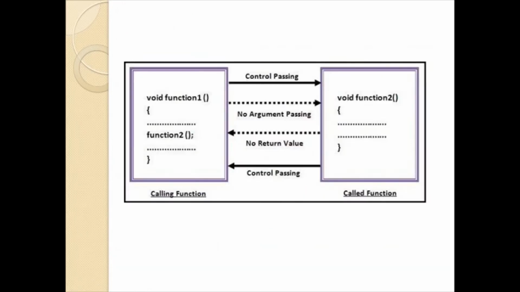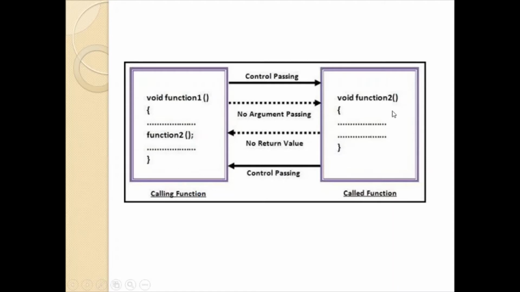Let us see the diagrammatic representation of this first category of a function. Here we have two functions, function 1 and function 2. Within function 1, we are calling function 2. As this function is calling another function, it is called the calling function.